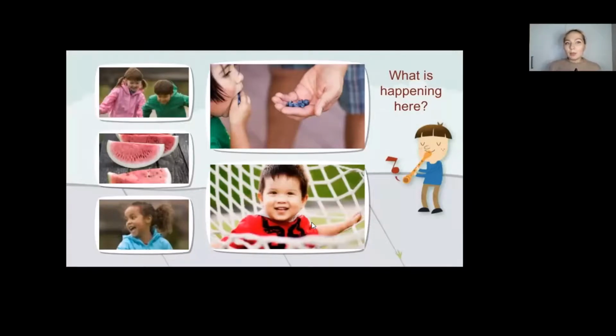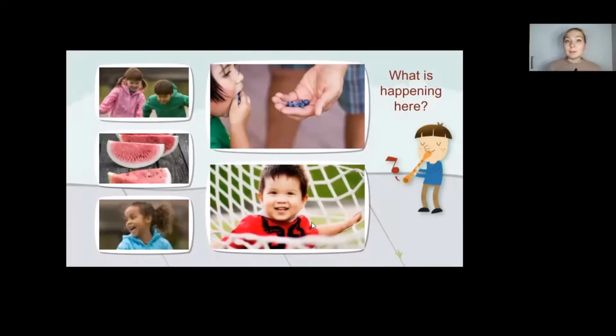So what is happening on the first picture? We can see two kids and they are walking somewhere. So the kids are walking somewhere, yeah? The second picture, we got a watermelon, yeah? So the watermelon is lying on the table. The third picture here, we got the girl.